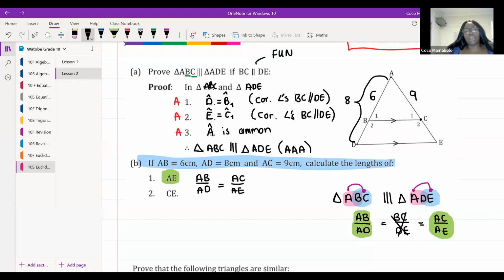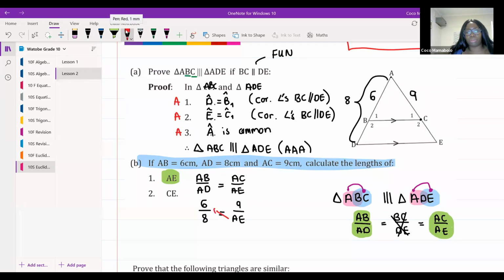All right, then we can go AB is equal to 6. They've given us that 6. AD is equal to 8, is equal to AC, which is 9, over AE. And then how do we solve for AE, guys? Just cross multiply and give me an answer for AE.